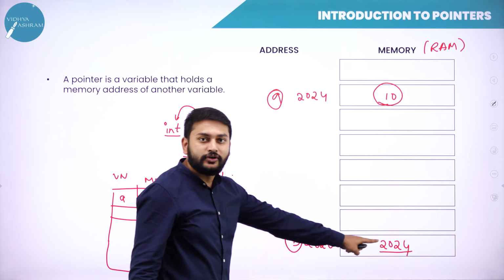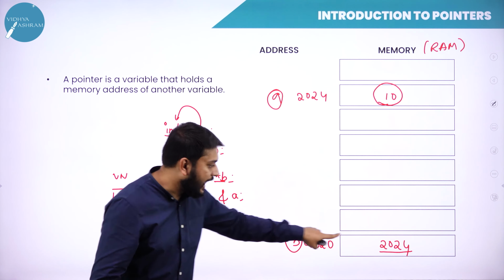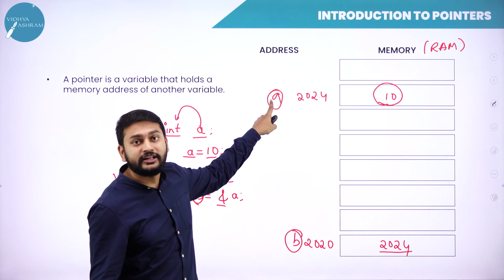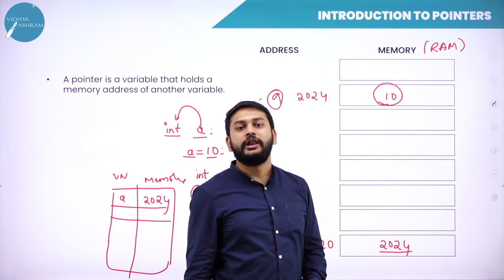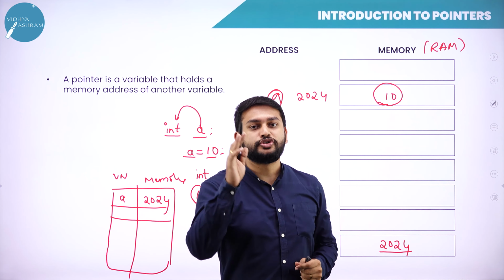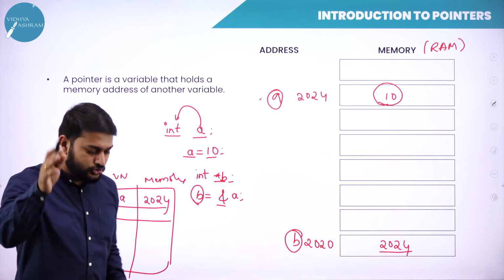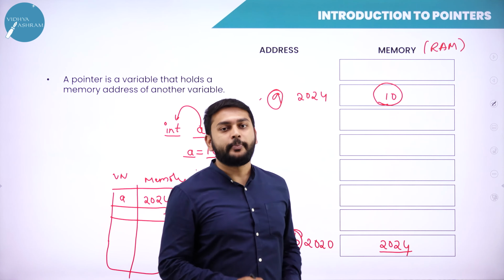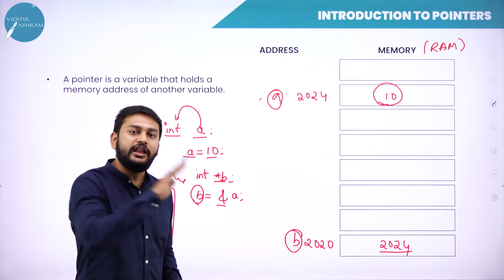So guys, you need to understand that B is a pointer variable, which holds the address of another variable. Another variable here is A. The definition is very simple and neat. A pointer variable is, first of all, a variable which holds the address of another variable. If you understand this concept, you are done and over. Let me give you more clarity on this topic with one more simulation. You will never get this in any of the classes, any of the videos.